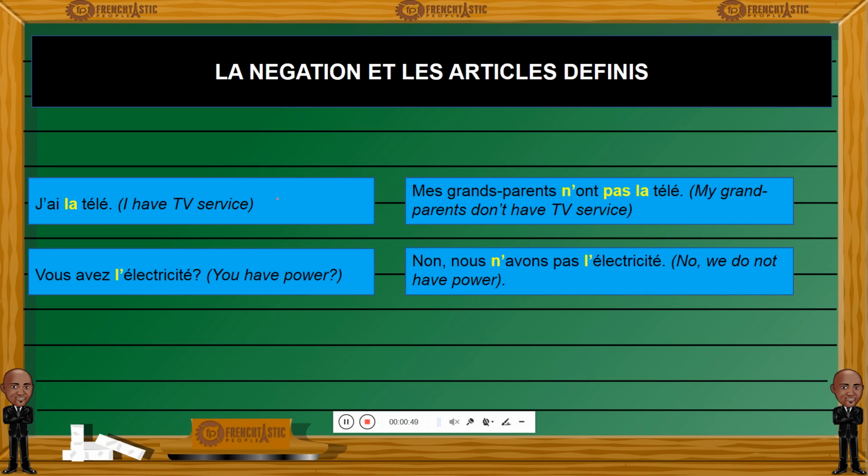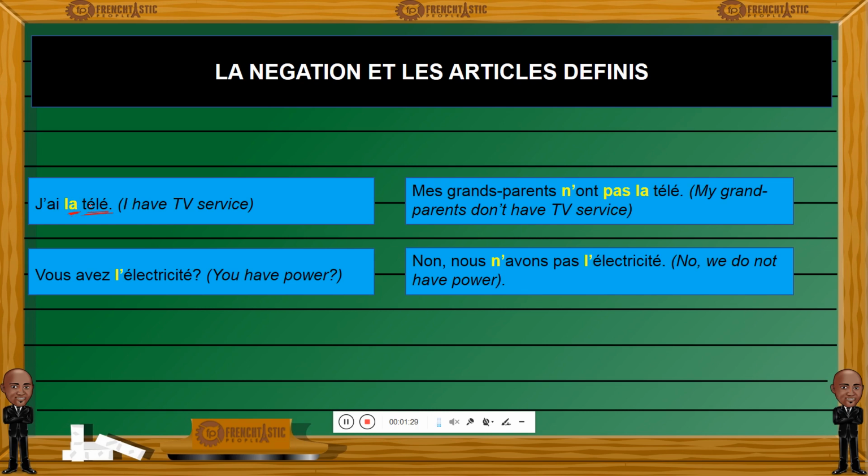Let me give you an idea of what we are dealing with here. When you say j'ai la télé, you see here we have a definite article, la, j'ai la télé. Pay attention to the noun télé, which follows the definite article la. It means that I have TV service. I'm not talking about télé as a TV set, the object. Instead, I am talking about a TV service. So to say that I have TV service, I will use la. La will be the proper article to use.